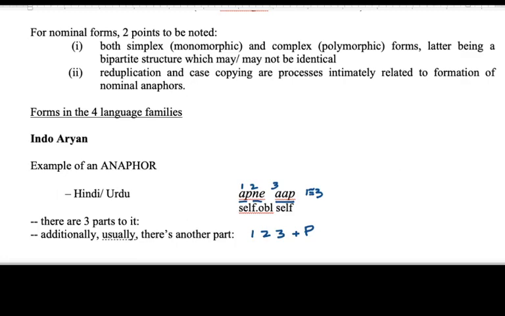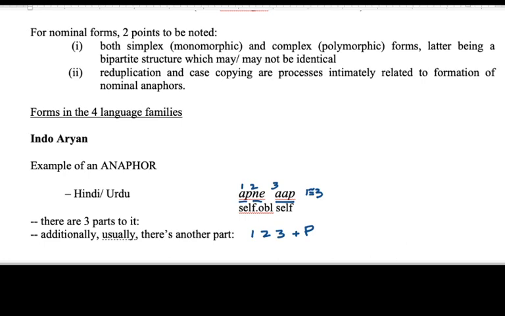Now let us go back to number 2 of this polymorphic complex anaphor, namely the second part. As you can see in the handout, Subbarao glosses this as oblique here, but it can also be a genitive. So then the question arises whether it is an oblique or a genitive. They are quite different from each other.